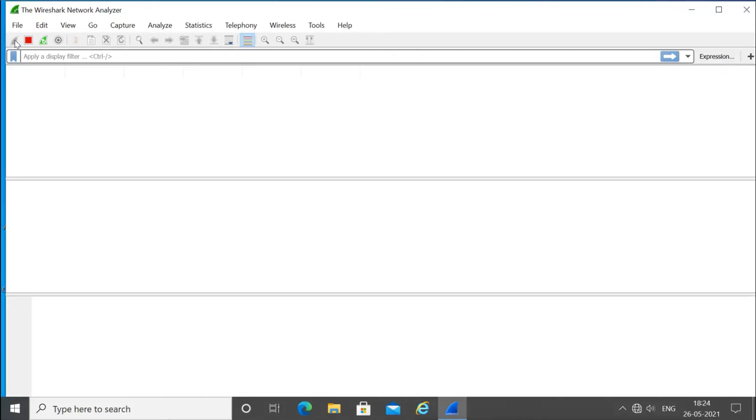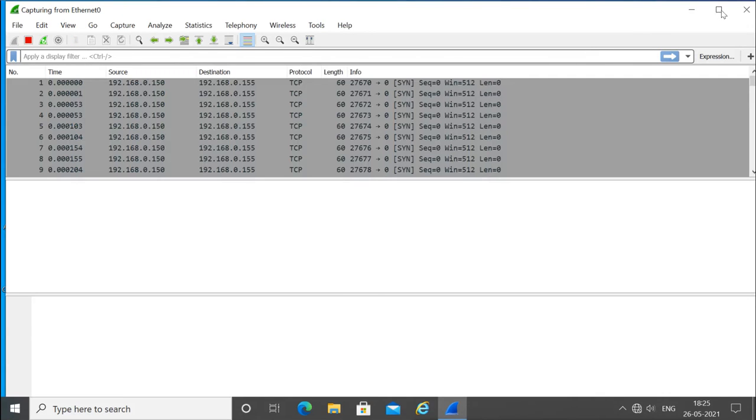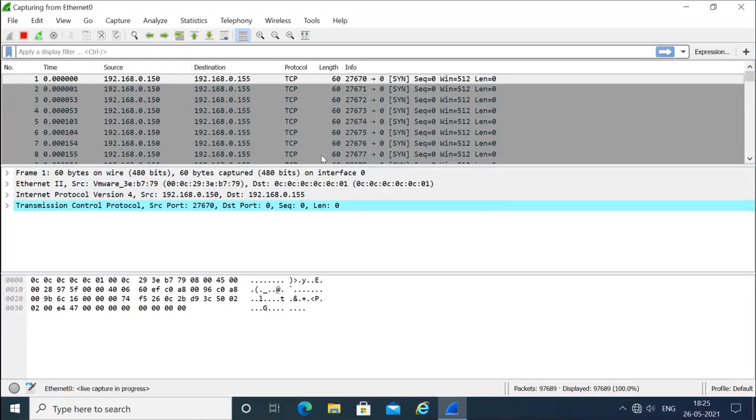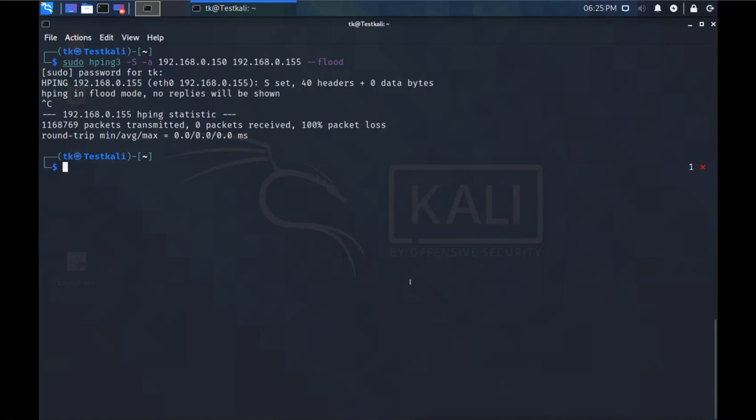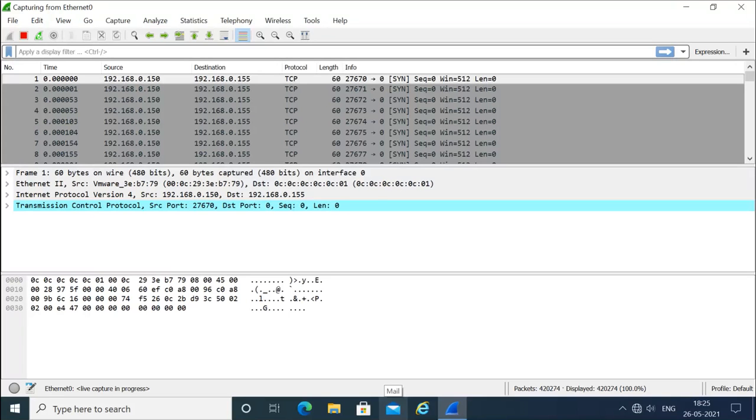I will start the recording in Wireshark, so I can see the requests coming here. You can see these requests are coming. For stopping the attack, I will press Ctrl C. If I had not pressed this, slowly the server, our target machine, would start getting slow and hang.